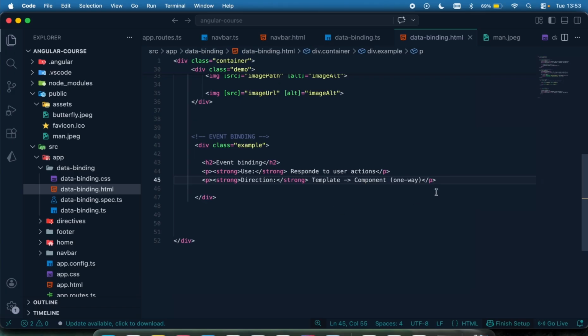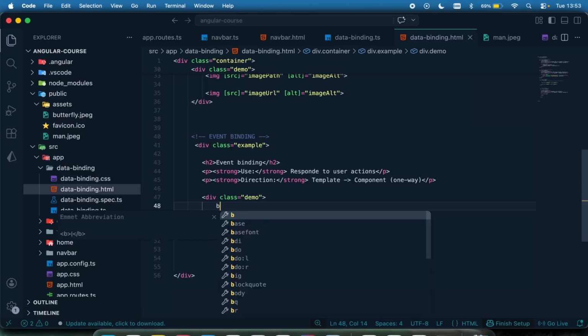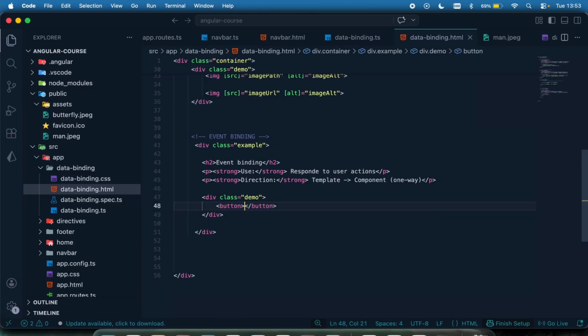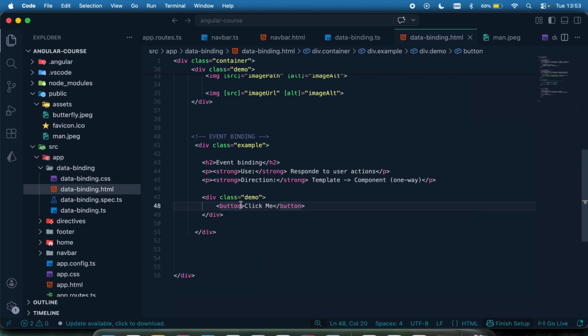Okay, so let me just finally have a little bit of example right here where the user can click on a button to do something. So I'm going to have a button right here. I'm just going to call this click me, and here, this is the trick of event binding.